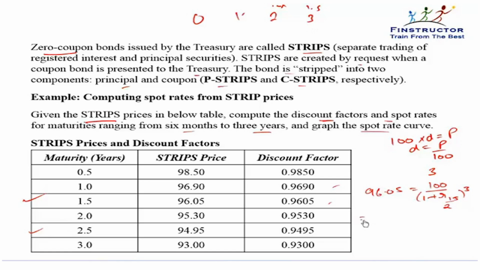Then we compute the 1.5 year spot rate. 1 plus R1.5 divided by 2 equals 100 upon 96.05, or R1.5 equals (100 upon 96.05) to the power 1 by 3, minus 1, multiplied by 2.